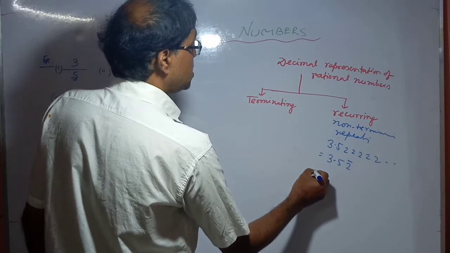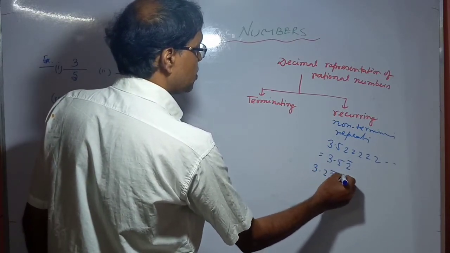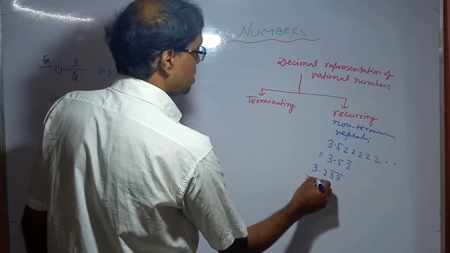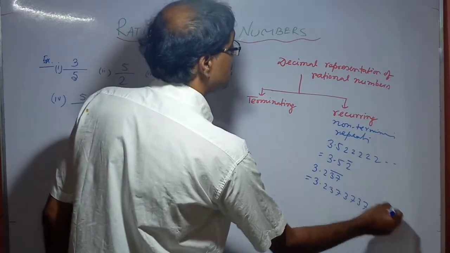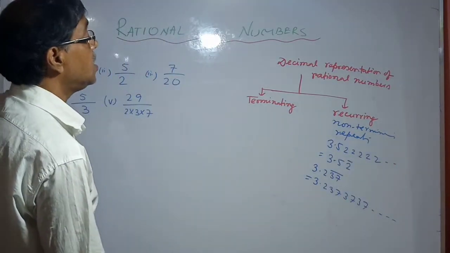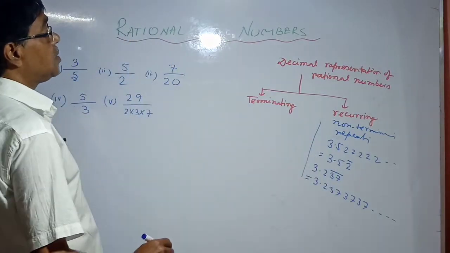Or if the number is 3.237, suppose, that is 3.2373737, continue, non-terminating but repeating. These are also rational numbers.